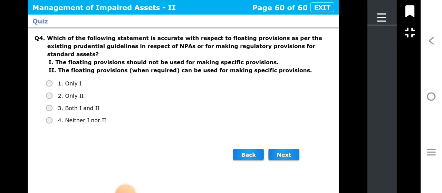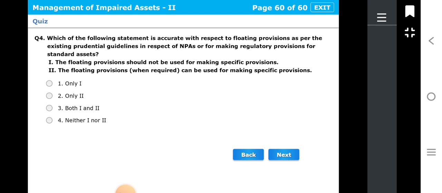Okay, so let's see next question. Question number 4. Which of the following statements is accurate with respect to floating provisions as per the existing prudential guidelines in respect of NPAs or for making regulatory provisions for standard assets? First, floating provisions should not be used for making specific provisions.